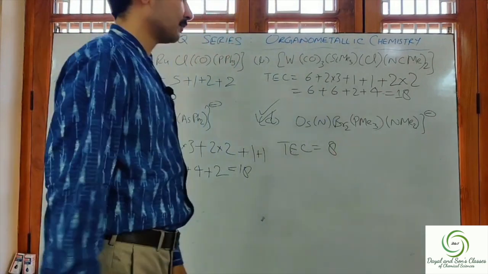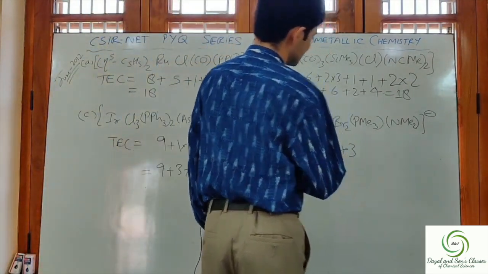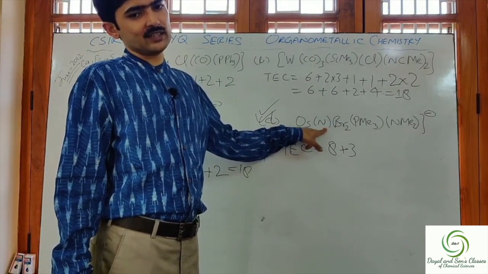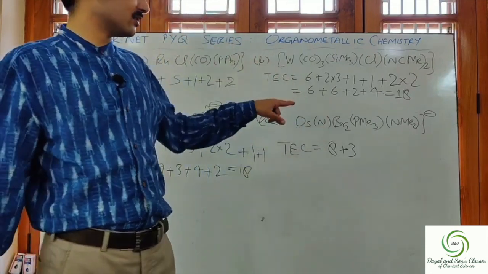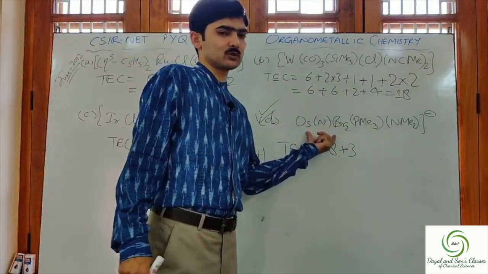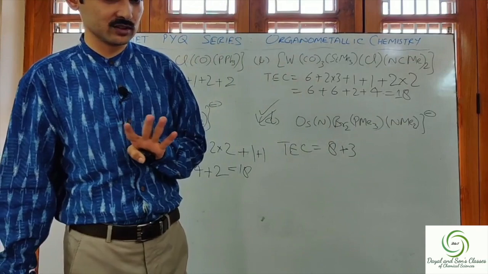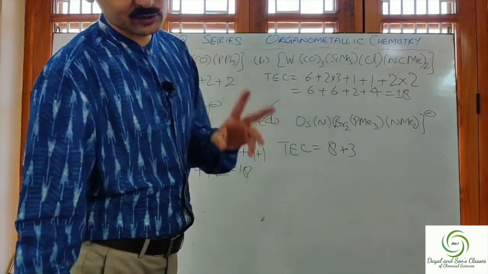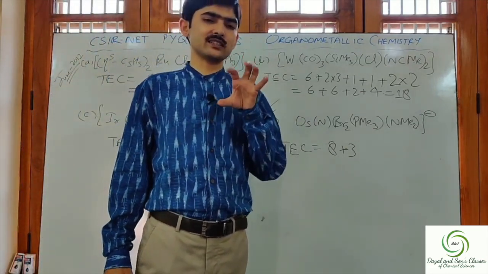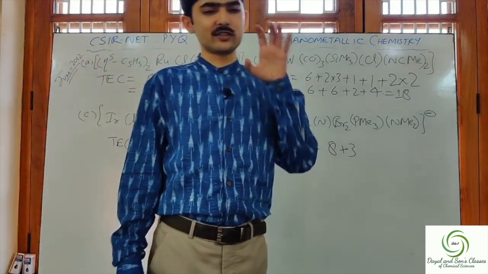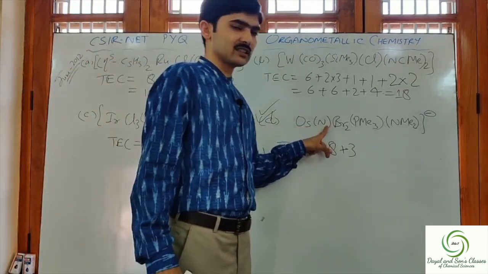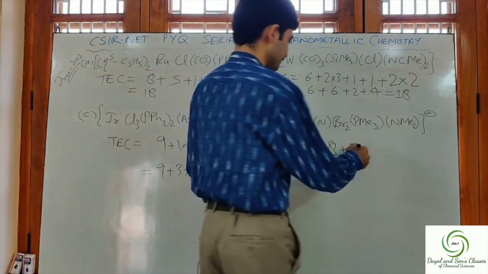8 electrons plus nitrogen contributes 3 electrons. Here nitrogen is not encapsulated. N is in the terminal position, and N in the terminal position contributes 3 electrons. If it had been encapsulated, then nitrogen would have contributed 5 electrons. Alright, I hope I am clear. Nitrogen can contribute 5 electrons also, but the condition is that nitrogen must be encapsulated. In this case, nitrogen is the terminal one, so it will contribute 3 electrons. So plus 3.